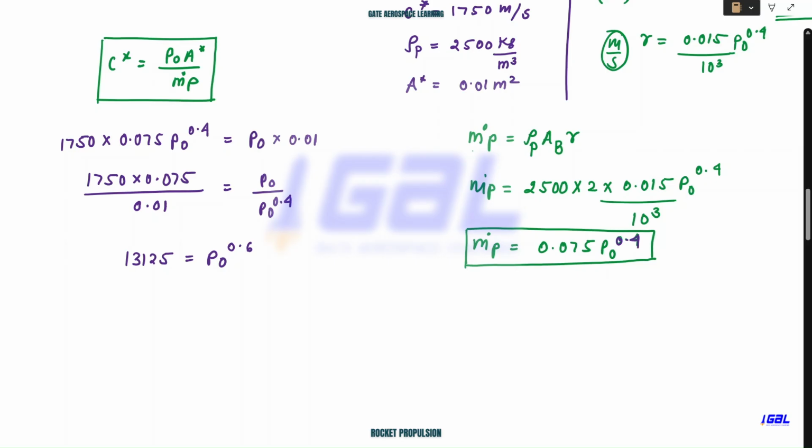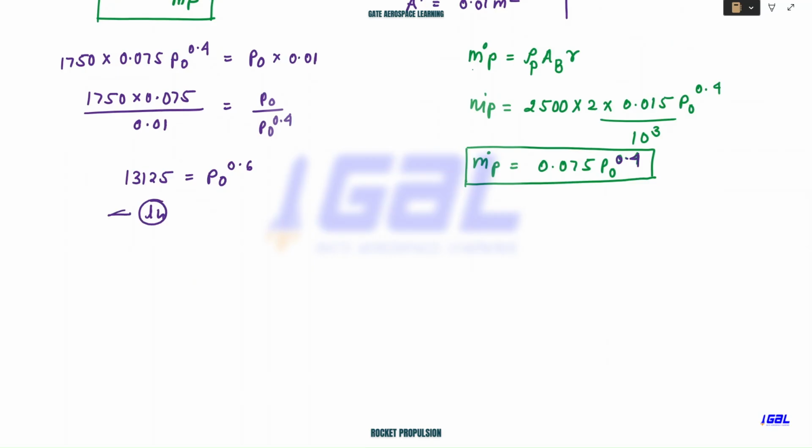Now you take ln on both sides. You take ln of this quantity and you get 9.4822, and 0.6 will come down, and ln will be ln of p naught. You solve this, and p naught you will get as.